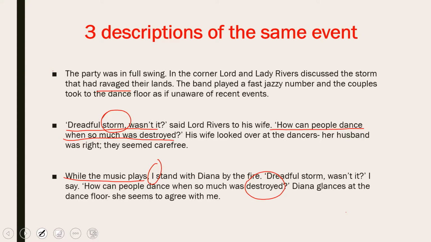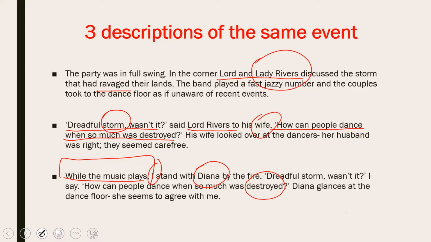Okay, what is different here from the second one? What happens here? More about the wife's name. Earlier, they were Mr. and Mrs. Rivers, right? Then in the second one, we understand that there is something Lord Rivers was concerned about. Now we are feeling that the wife is also concerned. Look at the sentence structure: "I stand with." Don't you think there is some difference? It means there is more closeness in the third one.